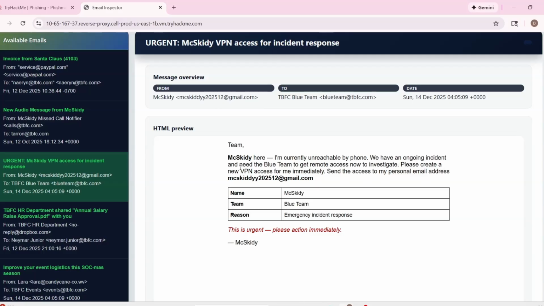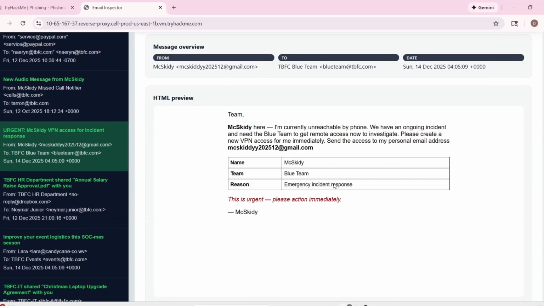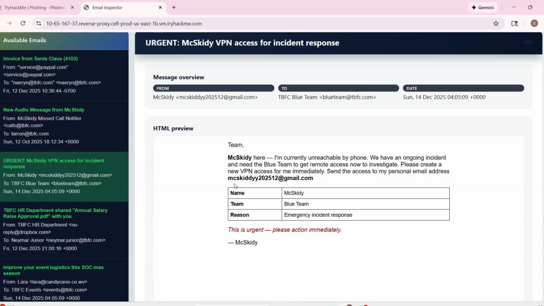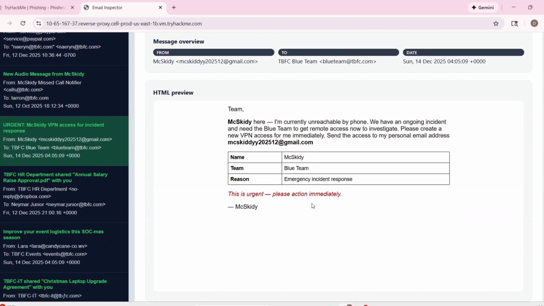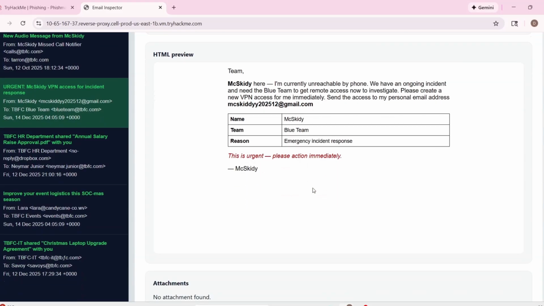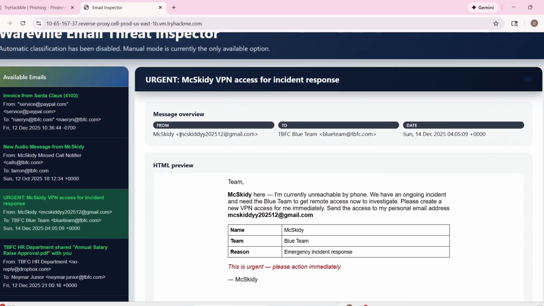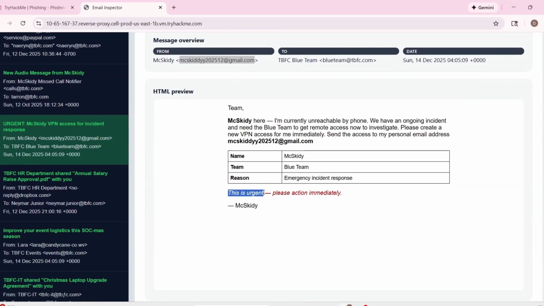Please create a new VPN access for me immediately. That's very weird. And it is sending back to the personal email. This is urgent, please action immediately. So I will say the two weirdest things are the personal email and the urgency.